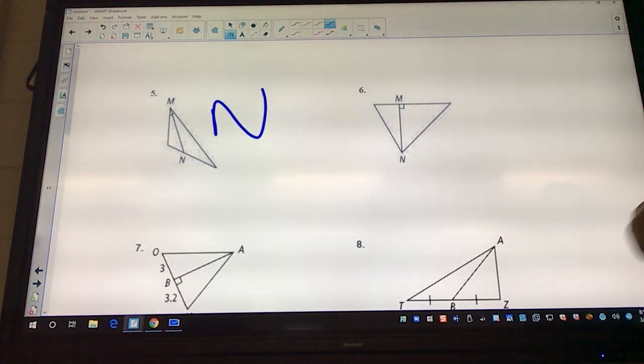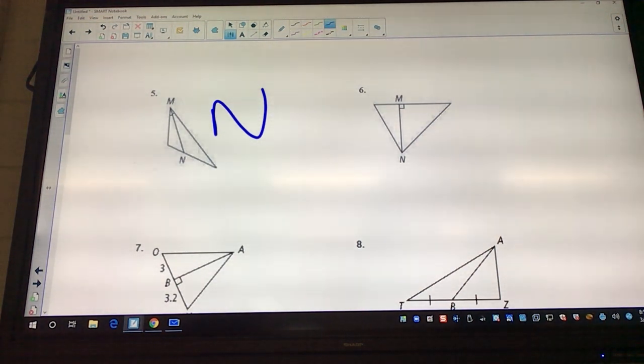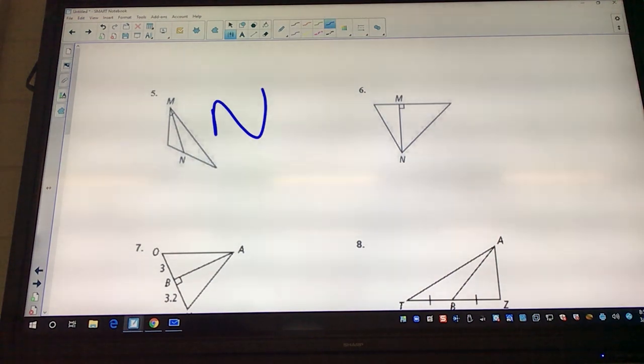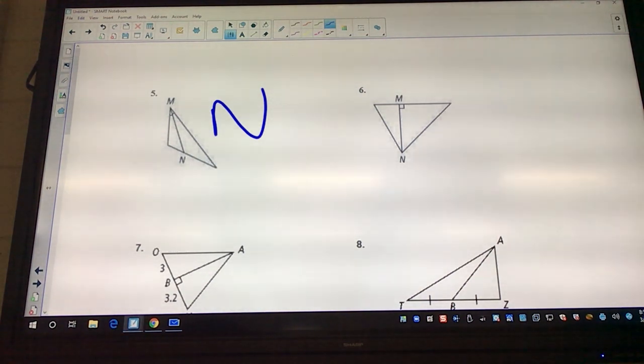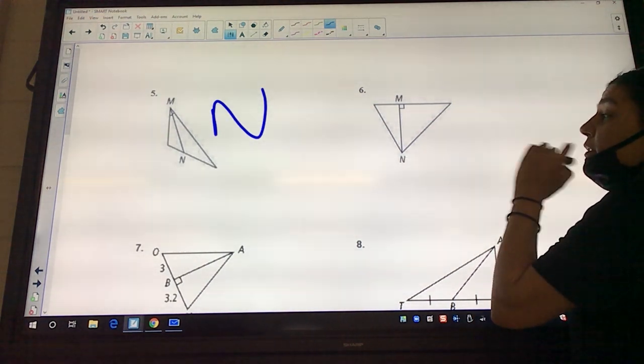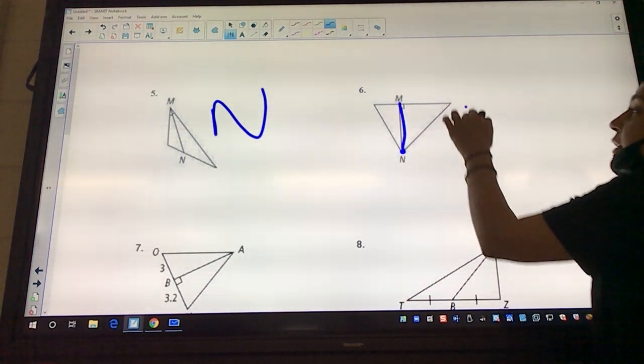Okay, look at 6. What does it have? The right angle, so we know it's not a median. Maybe it's an altitude. How can we tell if it's an altitude or not? The right angle thing, it does. What's the other way that we could tell? It's got to be at the vertex. Is it at a vertex? Yeah, so this is definitely going to be an altitude.